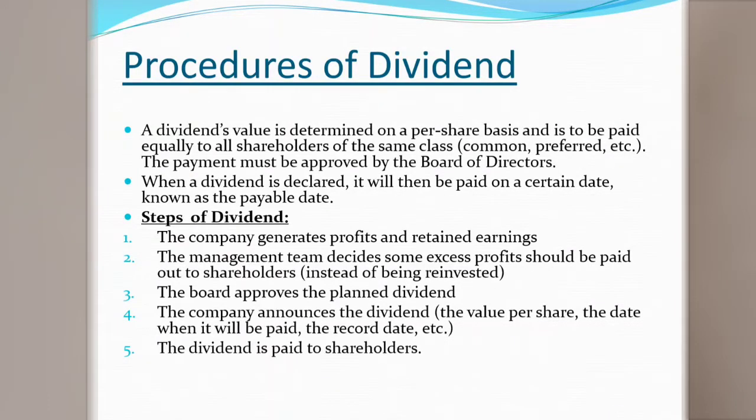And last, the company announces the dividend value per share, and the minimum rate of the per share capital. This value is decided and announced only by the company's board of directors meeting. So the value per share, the date when it will be paid out, the date of the dividend, and the record date.